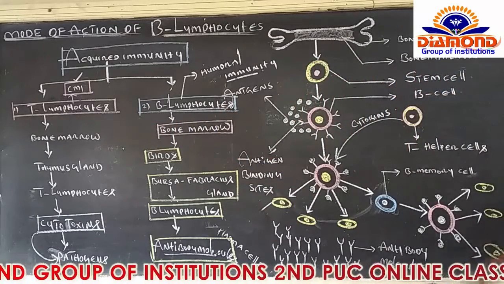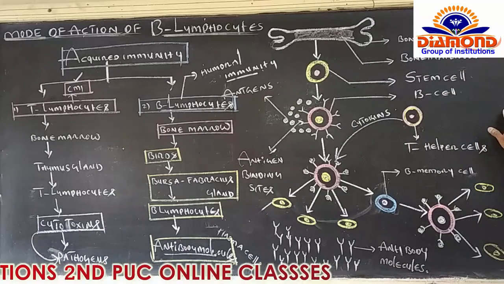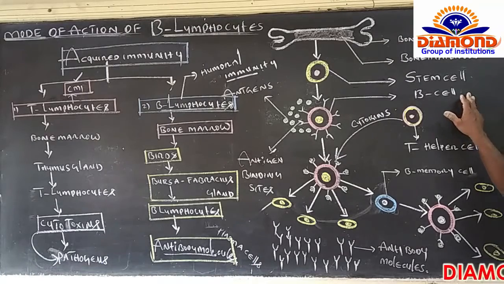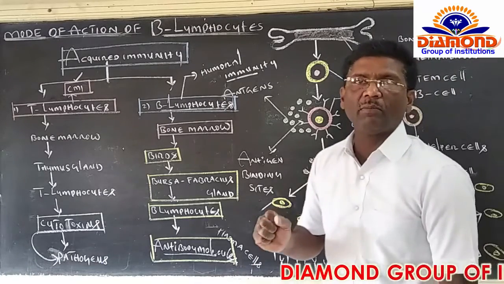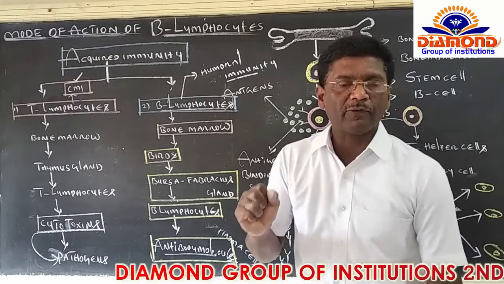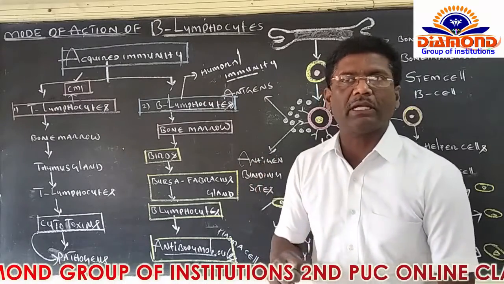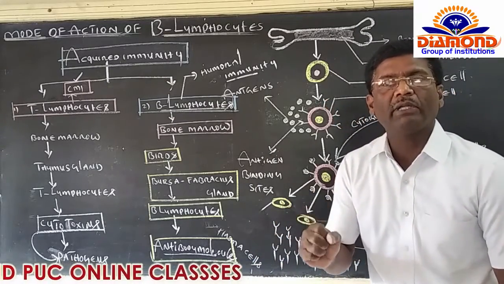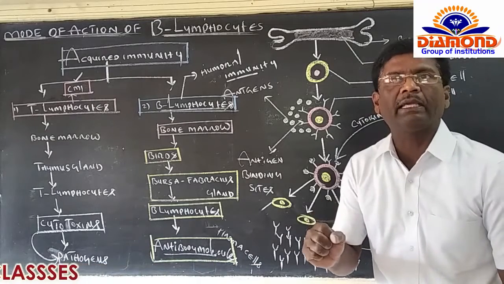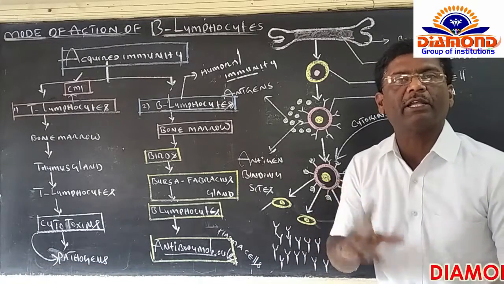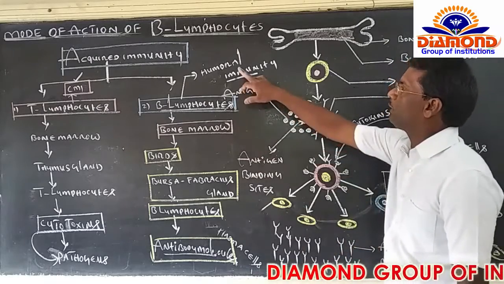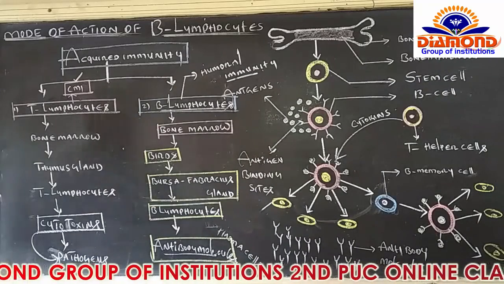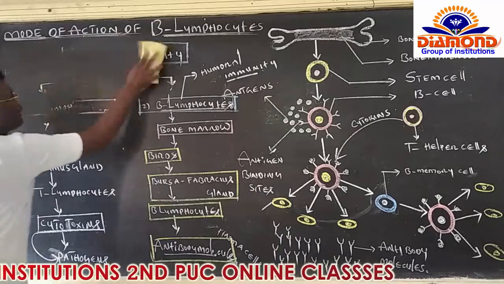Have a look here. I made it very clear. This nice diagrammatic representation shows the mode of action of B lymphocytes. Mode of action of B lymphocytes means how B lymphocytes are produced inside the human being's body, and whenever pathogens get entry inside the body, how they take action and kill the microorganisms present inside the body. That's what we are going to explain with the title Mode of Action of B lymphocytes. Look here, looking at this specific topic.